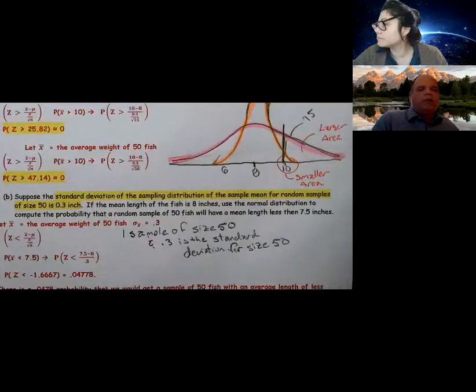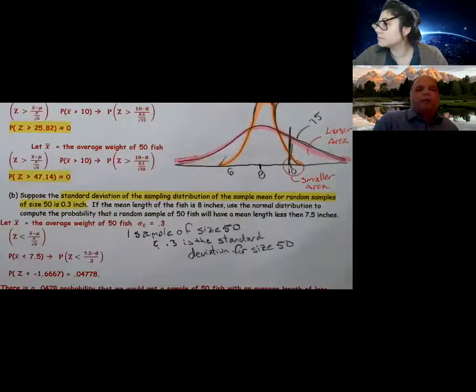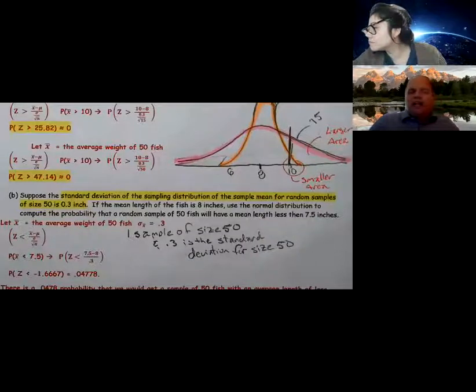Suppose the standard deviation of the sampling distribution of the sample mean for random samples of size 50 is 0.3. I want to be really careful with this, and this is why I highlighted it. The standard deviation, not for the population, not for a sample of 50 fish, but for random samples of size 50. So that is 0.3, and we'll come back and address that a little further in just a moment.